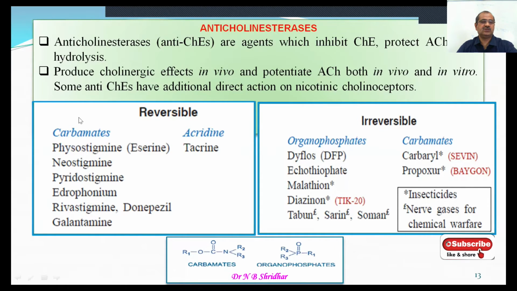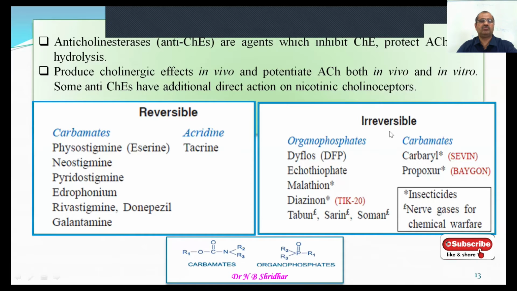This is the carbamate category of anticholinesterases, and some of them are also insecticides. The acridine compound is tacrine. The irreversible agents are of two types.